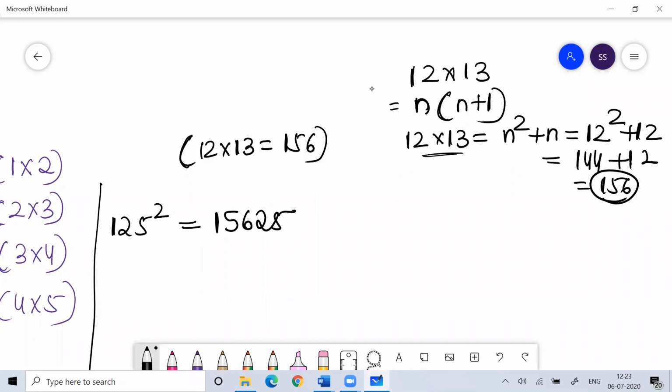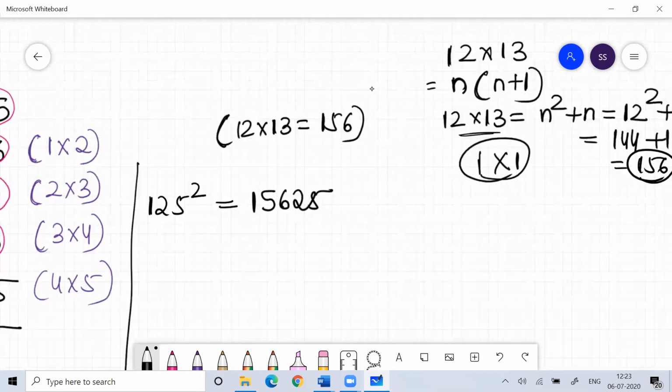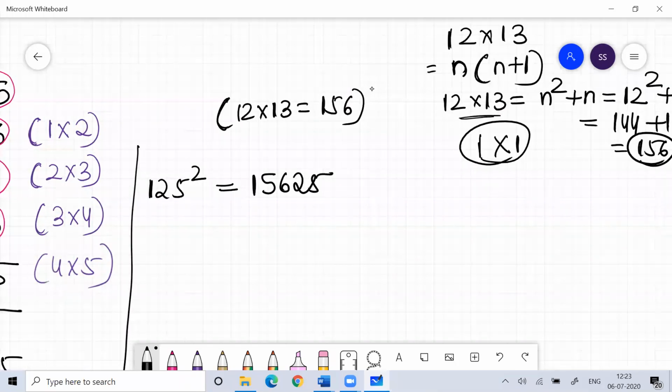A lot of methods are there, crisscross and all. I don't want to teach you that right now, because then you will get distracted. So right now I'll not talk about that part. I hope you can understand this.